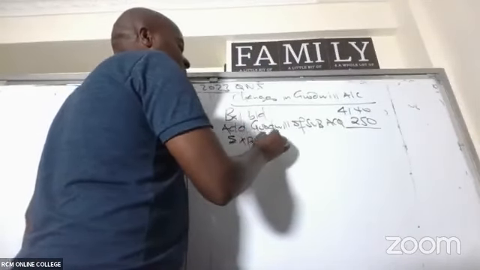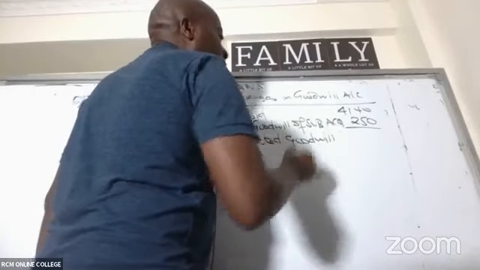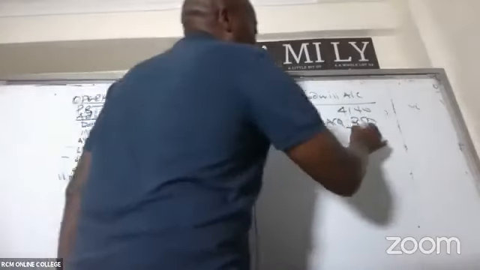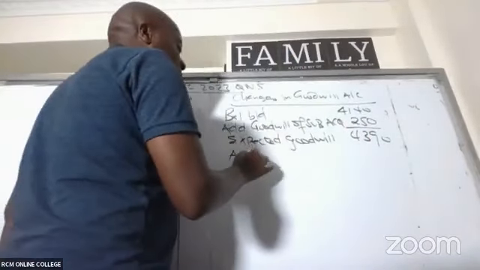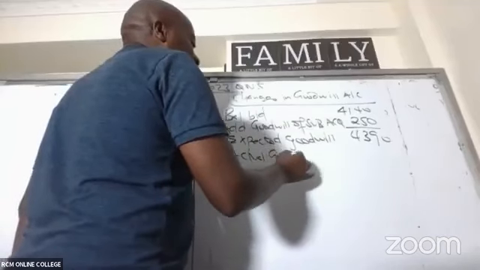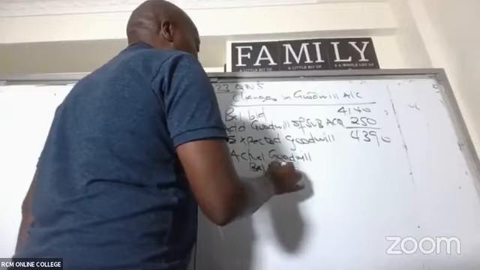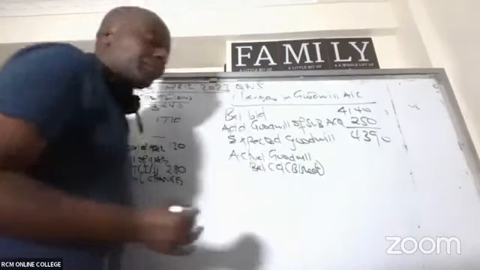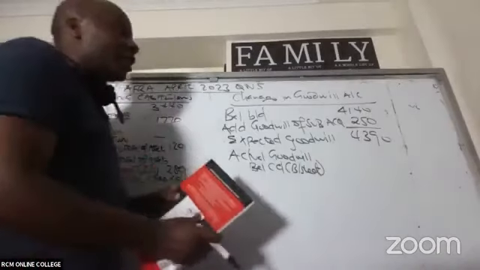Expected goodwill is 4390. But how much do we have there? Actual goodwill, of course, will be the balance carried down in the balance sheet, and that is giving me a figure of 4,200.